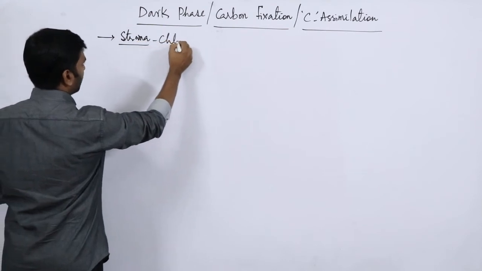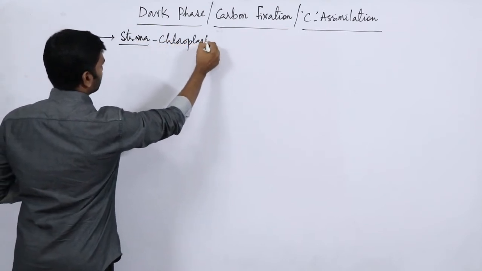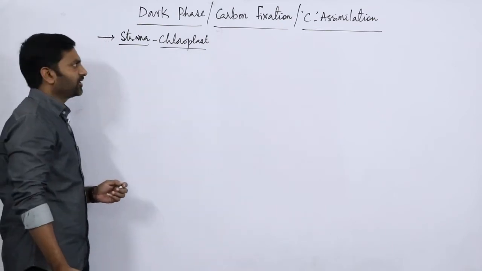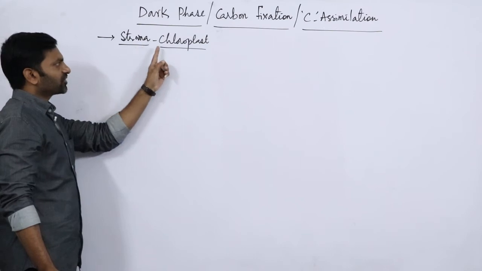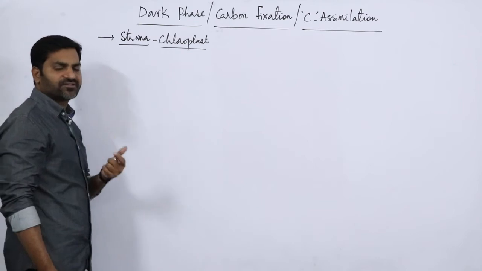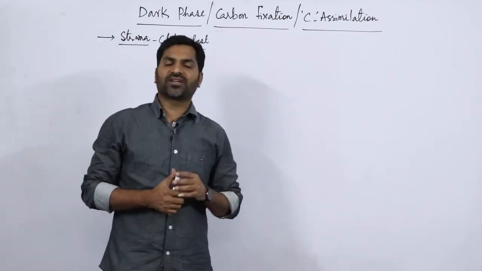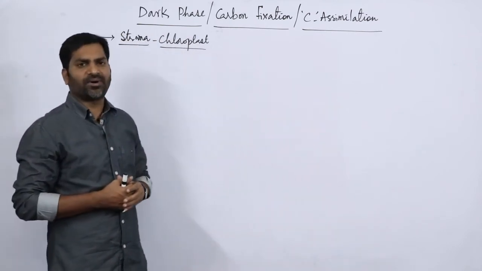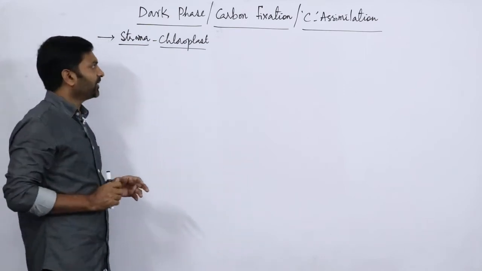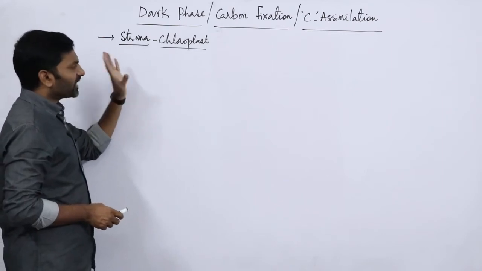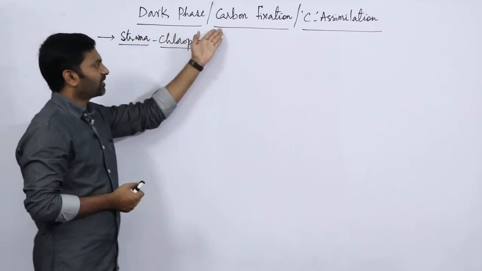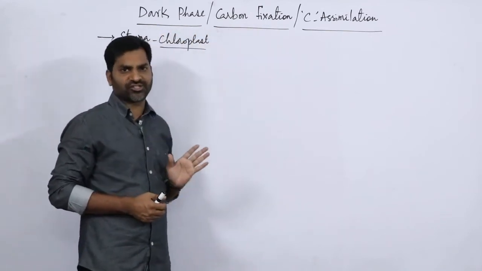Generally this particular phase or reaction takes place in the stroma of chloroplast. So the reaction site of dark phase, or you can say carbon fixation or carbon assimilation, is the stroma region of chloroplast. As we know very well about the structure of chloroplast, we have seen it in our earlier classes. So stroma is the liquid portion or inner portion of the chloroplast. Clear? So stroma is the active action site for dark phase.